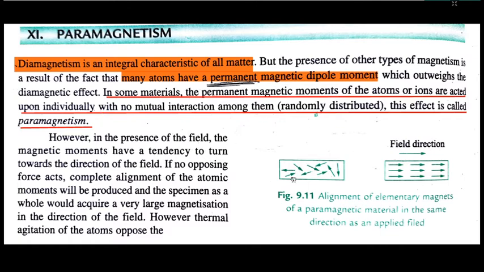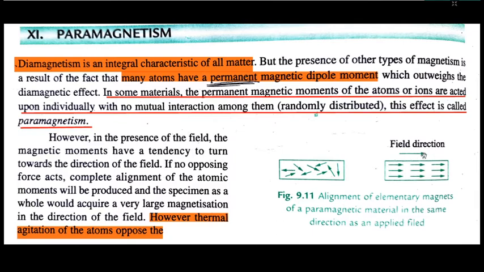Now, when these magnetic dipole moments are influenced by the external magnetic field and get aligned slowly in the direction of the magnetic field, at the same time the thermal vibrations oppose this. So thermal vibrations disturb this particular alignment, and therefore temperature will not allow them to be fully in the direction of the external magnetic field. They keep vibrating a little.